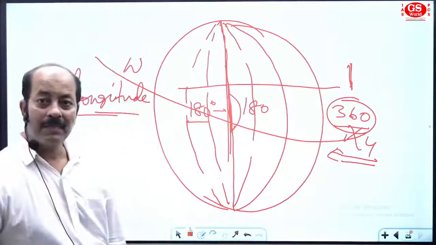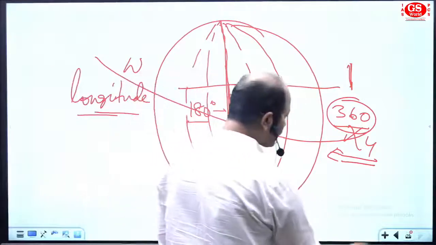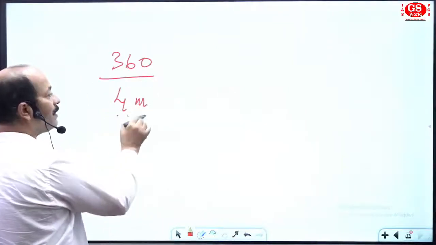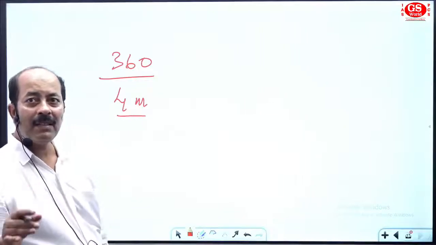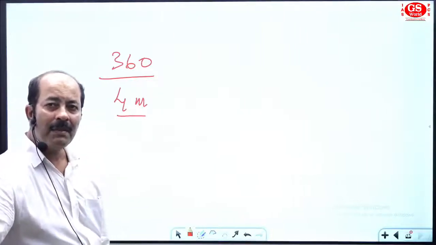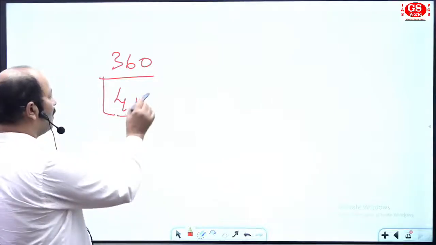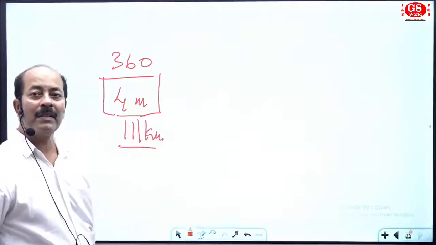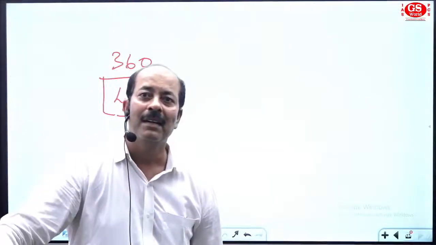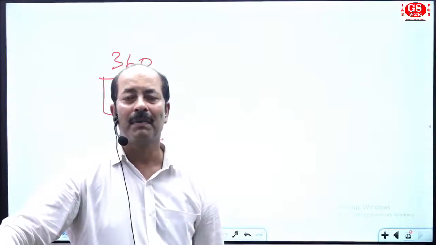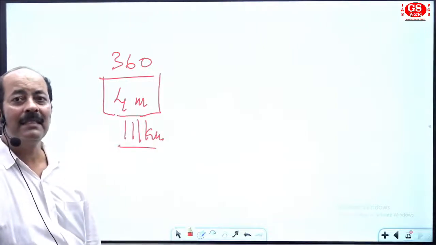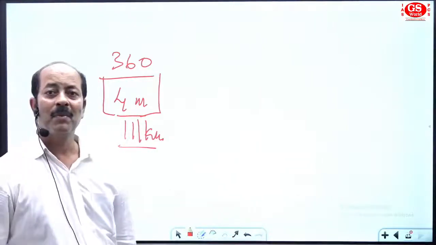So on a formula basis, so far what I have discussed, the total number of longitudes are 360. Its time is 4 minutes to cover one longitude, and in actual distance, the surface distance is 111 kilometers between two longitudes. Got it very clearly? So between two longitudes we will have 111 kilometers as a surface distance. As a time distance it will be 4 minutes.